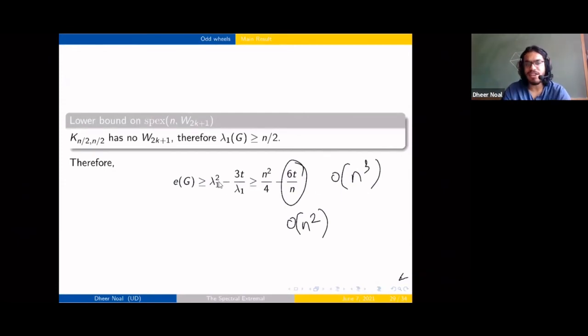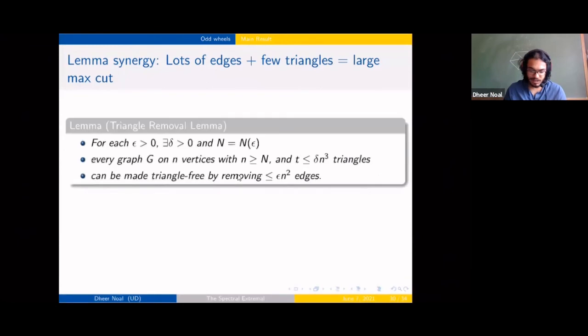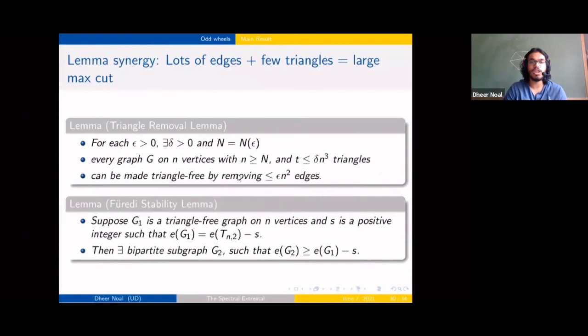So also having few triangles is sort of like saying you're close to being bipartite, maybe. All right. Okay, so we have lots of edges and we have few triangles. So we can use some nice lemmas, which will end up giving us a large maximum cut. There's some nice lemma synergy which happens if we use the triangle removal lemma and Furedi stability lemma.